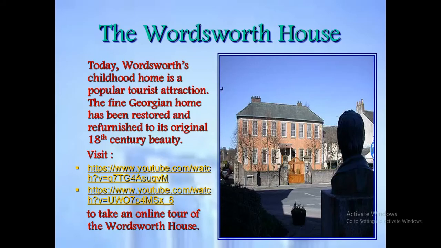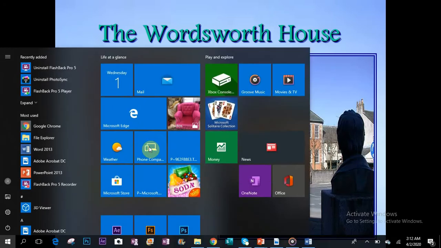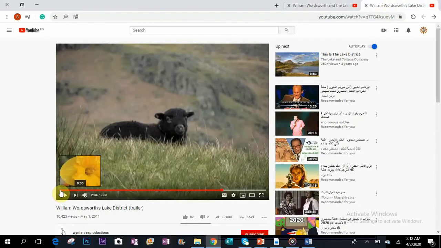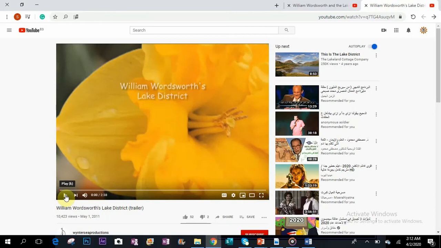Let us move to Wordsworth House. Nowadays, it has become one of the popular tourist attractions, and we can have a look at the nature around him through the links that I mentioned here. Let us have a look at this. I put you through links and you can go through them, but let us discover the first one, which is beside his house, the beautiful house, and he was really attracted to the nature beside where he lived. Let us have a look at the nature, his house, and then we can listen to the recording.